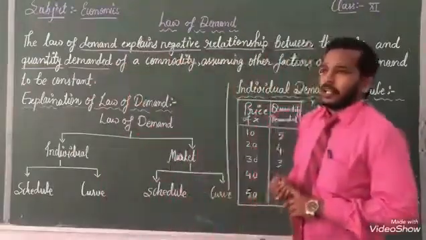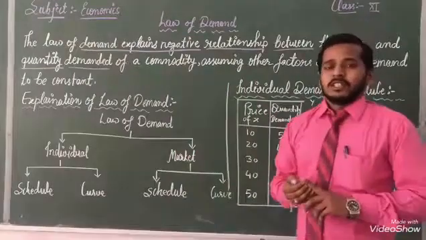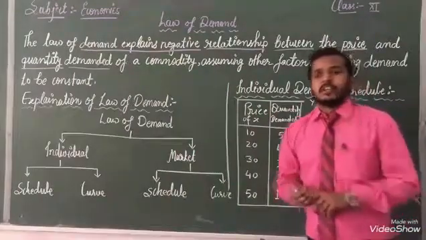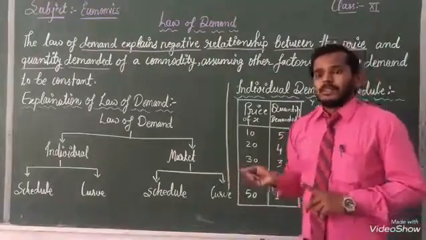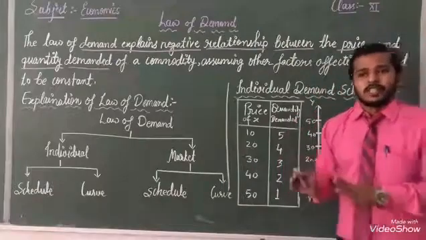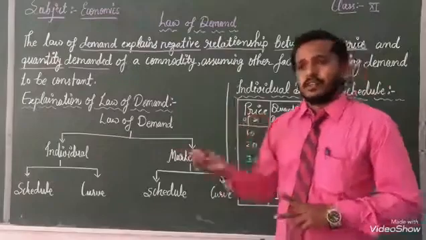For example, if a particular good is priced at a high level in the market, we use very little of that good. If in future that particular good or service becomes cheaper, we will take extra.